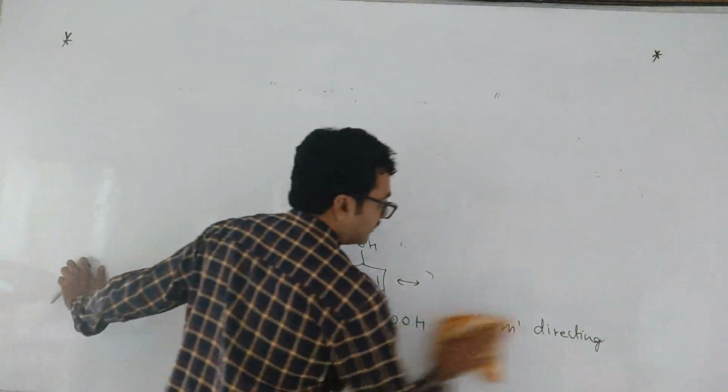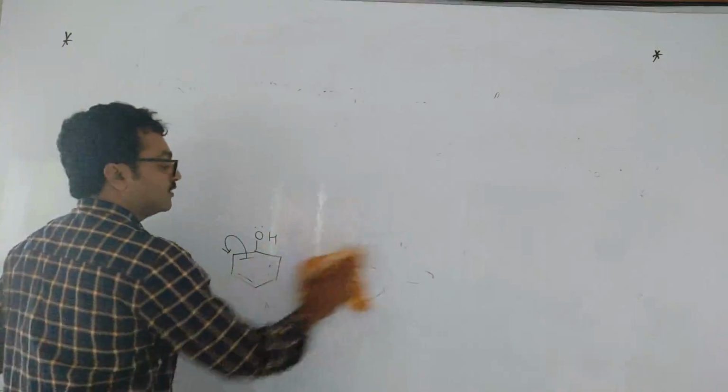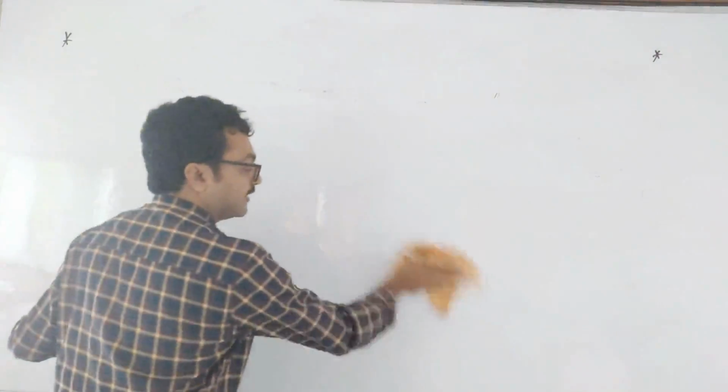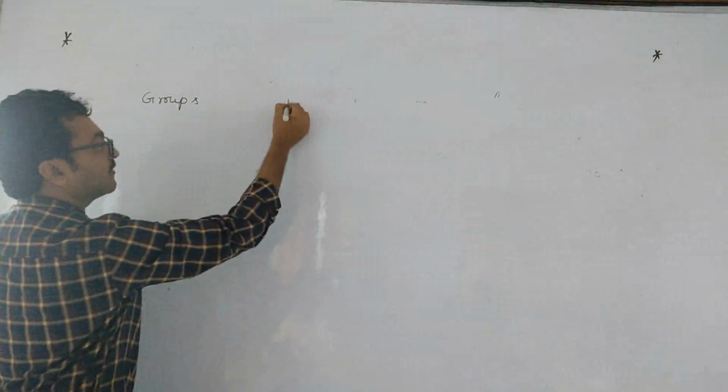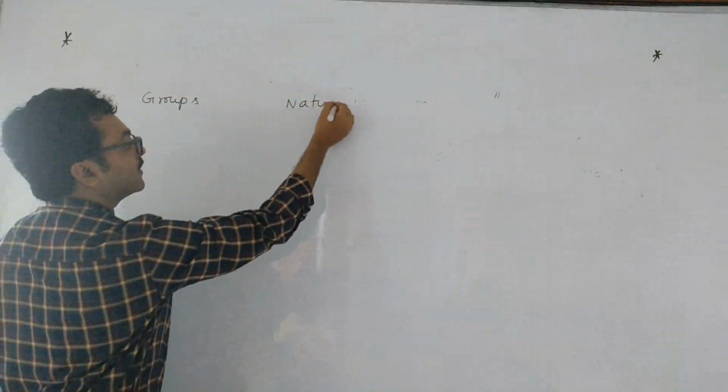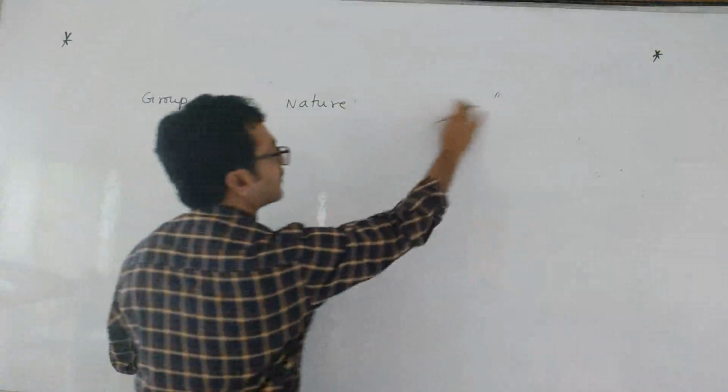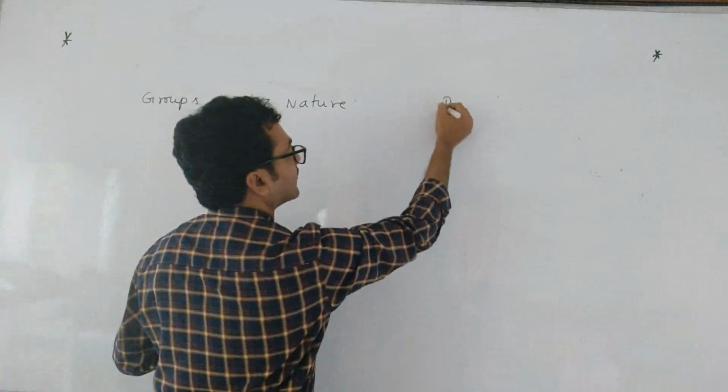So now we will see which are strong electron withdrawing, which are strong electron donating. This tabular form I will give you. This is the first column, groups I am talking about. Here the nature, whether they are strong donating or weak donating. And after that directing, which directing they are.